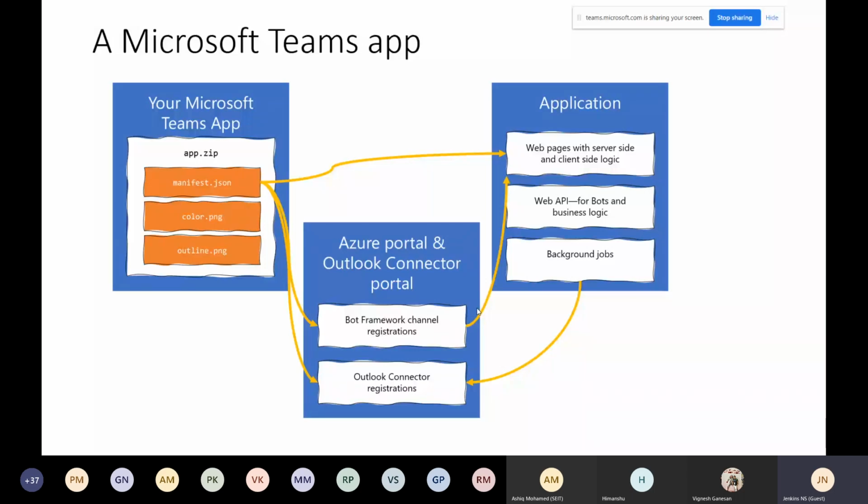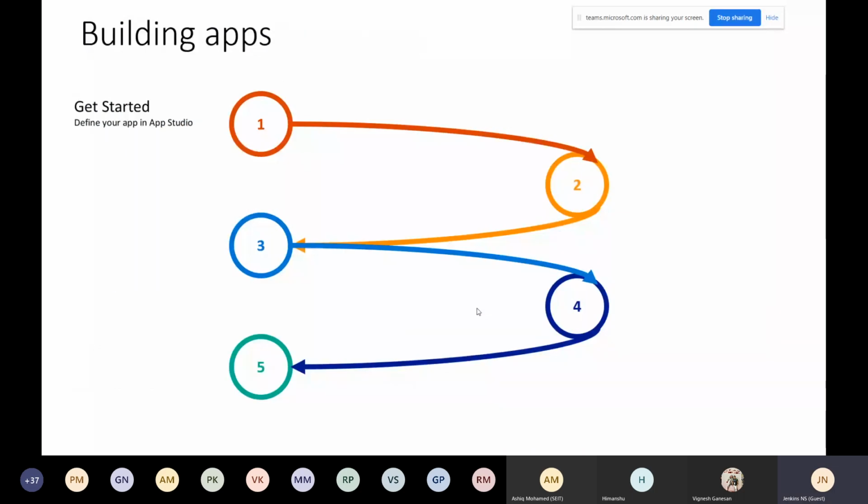Other than that, you need to think about where you are deploying your manifest in the Teams application, the connector in Azure, as well as your code in Azure storage. These are the three major activities you need to do. And also, building the apps: get started with that. Understand the business, then you can deploy and make the apps today.